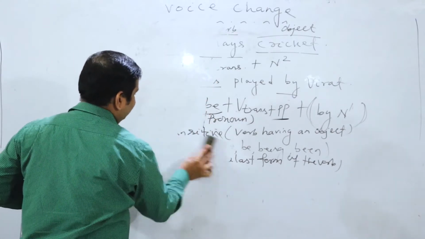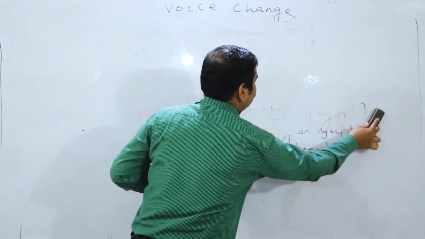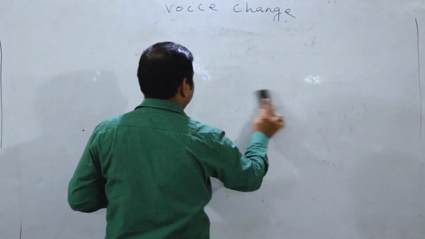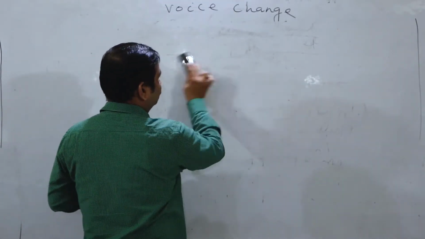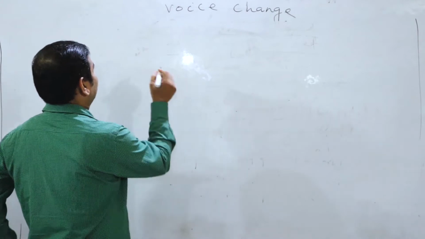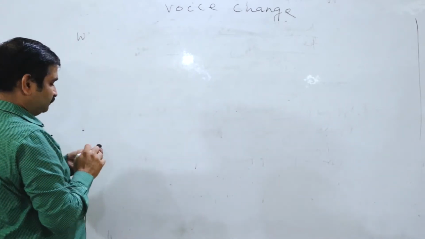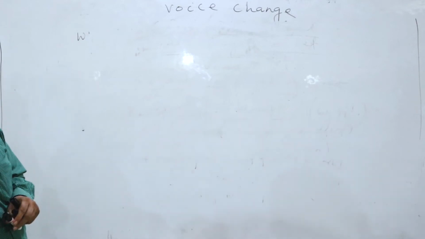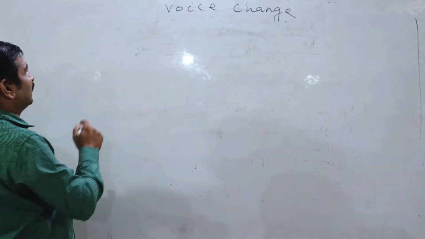In the active voice, I am going to give one WH sentence and you have to convert that into passive by applying the formula. A lot of students fail here. Now let me write that. And this is the sentence. Look at it. The sentence is, who told you this? Look at the line.